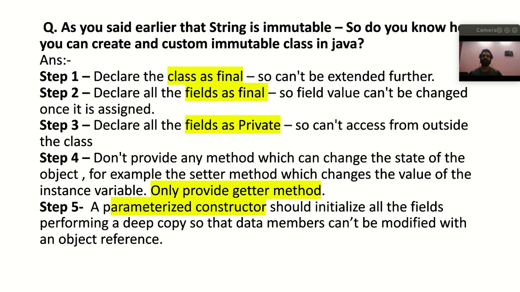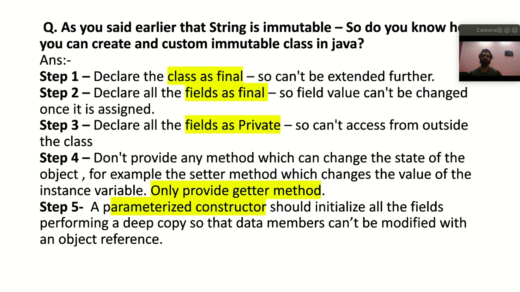And the second point, you have to declare all the fields or the member variables as final so that the field value cannot be changed once assigned, right? So the second step, you have to mark your field as final. Now the third step, you have to declare all the fields, all the member variables, as private so that they cannot be accessed from outside the class directly.